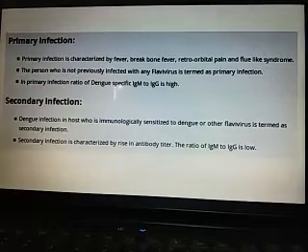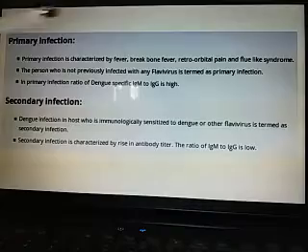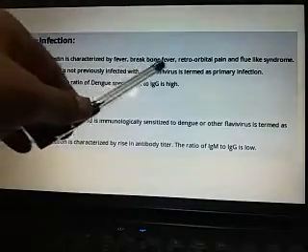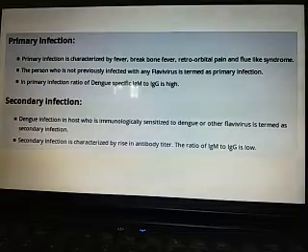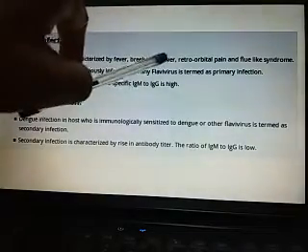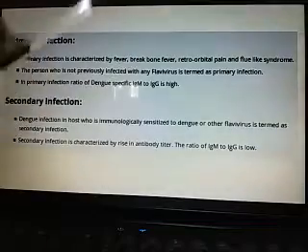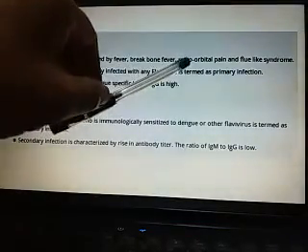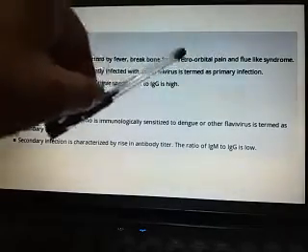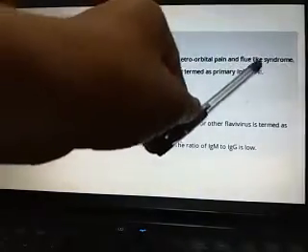Primary infection and secondary infection, that is very important in case of dengue, because you know there are several other viruses present that belong to the flavivirus group, and that can infect humans. So the primary infection is characterized by fever, break bone fever. That does not mean the bone will be broken, that means the deep pain inside the bone. That's why this fever is also known as break bone fever. Retroorbital pain, that is the pain behind the eye, and flu-like syndromes.